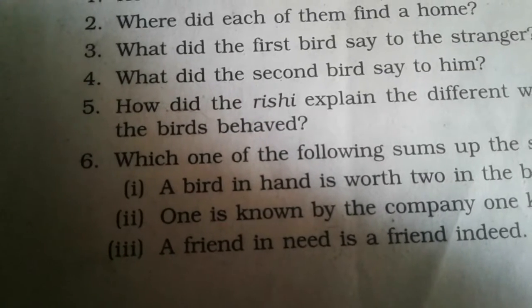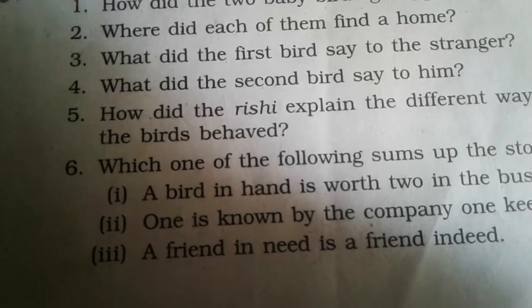Then the last one: which one of the following sums up the story best? First, a bird in hand is worth two in the bush. Second, one is known by the company one keeps. Third, a friend in need is a friend indeed. So what was the correct answer? The correct answer is one is known by the company one keeps. The second one is the correct answer.